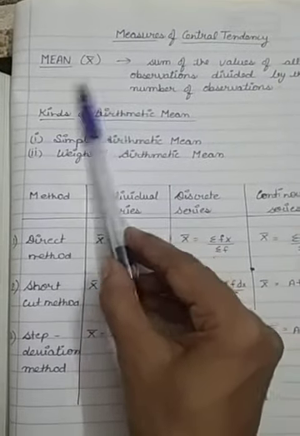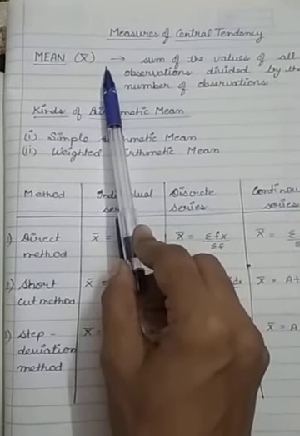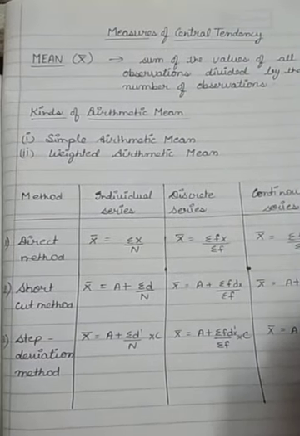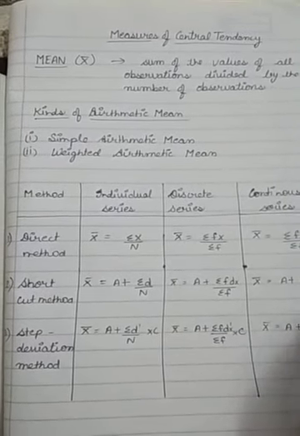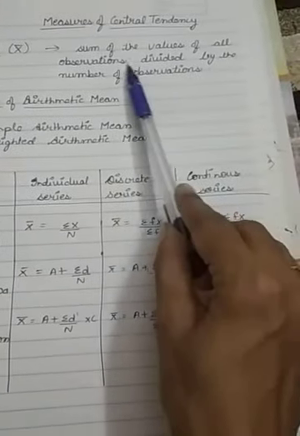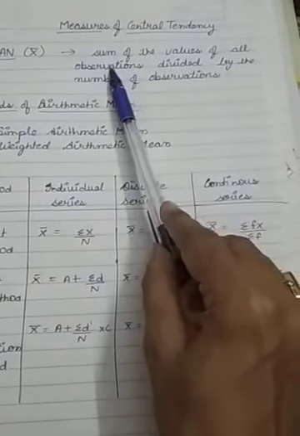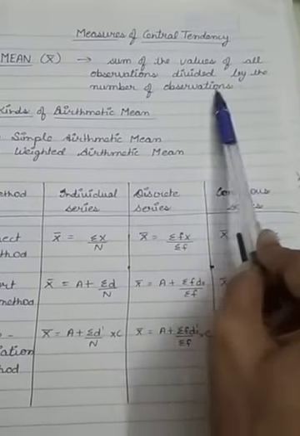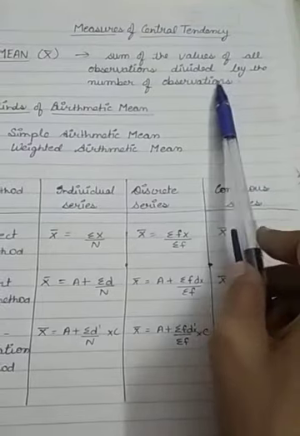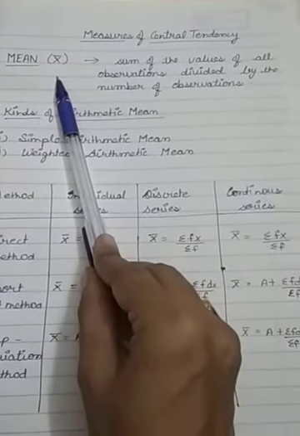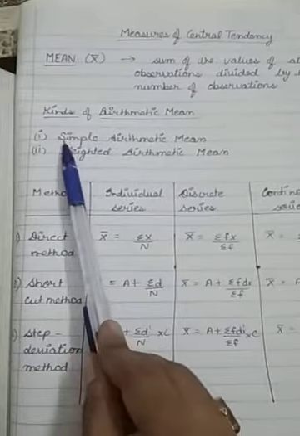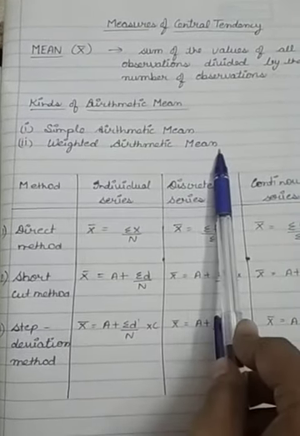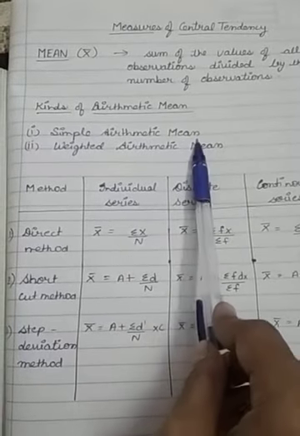First I am going to start with the mean only. Mean is a very important measure of central tendency as it satisfies some important mathematical properties. An arithmetic mean is defined as the sum of the values of all observations divided by the number of observations, and it is denoted as x bar. Now, kinds of arithmetic mean: first is the simple arithmetic mean and second is the weighted arithmetic mean. First we will discuss the simple arithmetic mean.